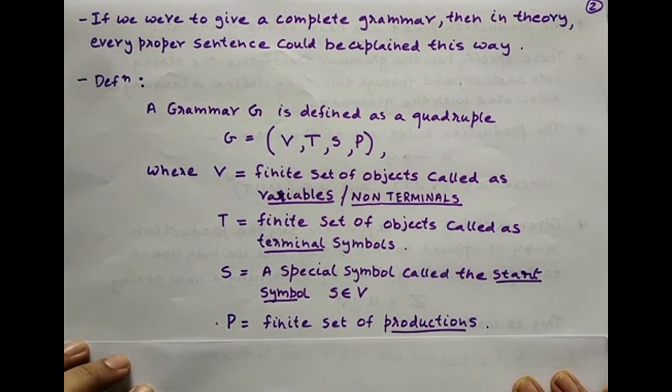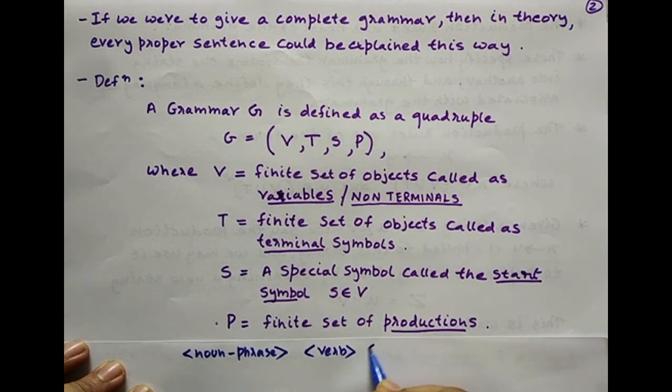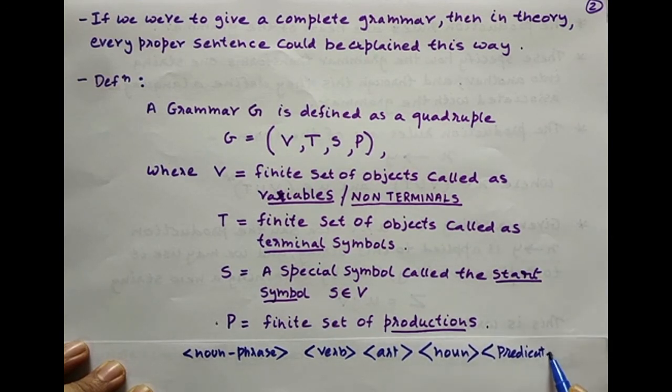In the previous sentence, I had taken something called noun phrase, verb, article, noun, and then predicate. What were these? These were just placeholders.